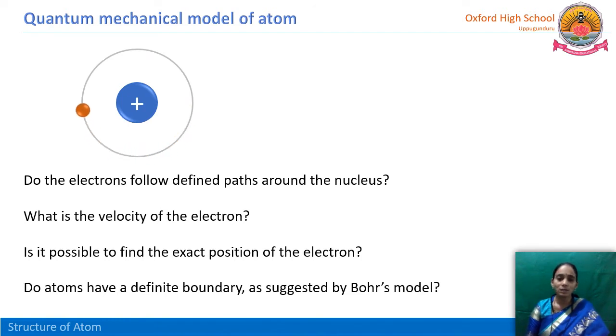This path is called orbit, and also the stationary state or energy level. All this he explained, but he failed to explain the particular location, or find out the exact position, and whether this boundary is definite. For answering all these questions, let us see the quantum mechanical model of atom.